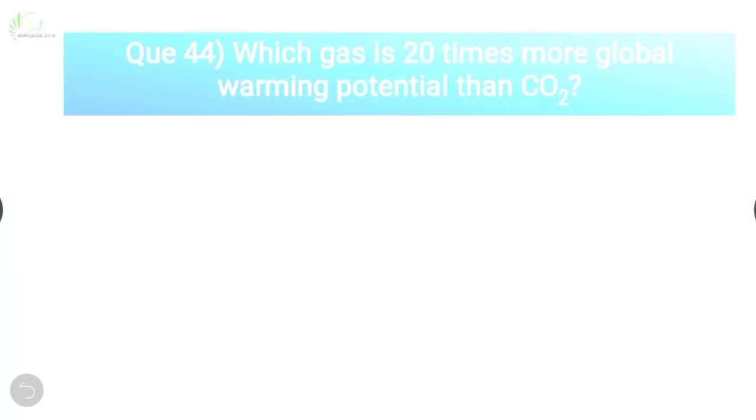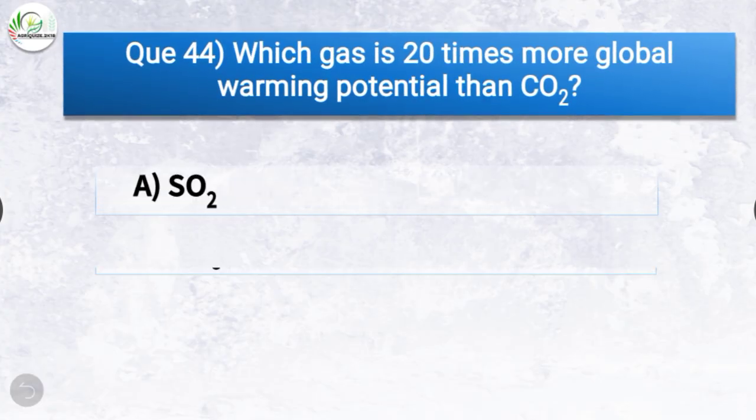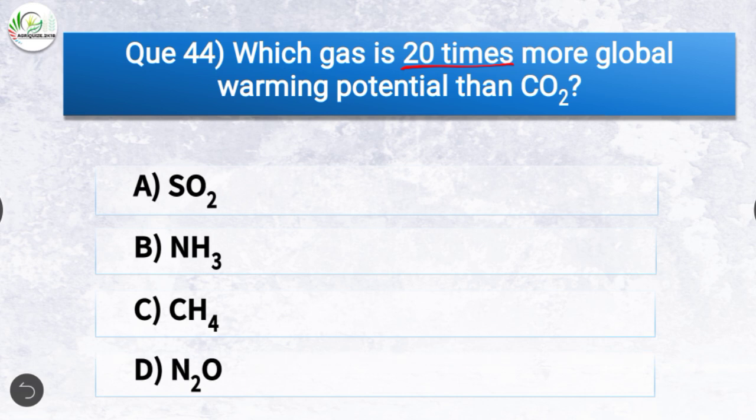Question number 44. Which gas is 20 times more global warming potential than CO2? The options are SO2, NH3, CH4, or N2O. The correct answer is option C, CH4. So CH4 is 20 times more global warming potential than CO2.